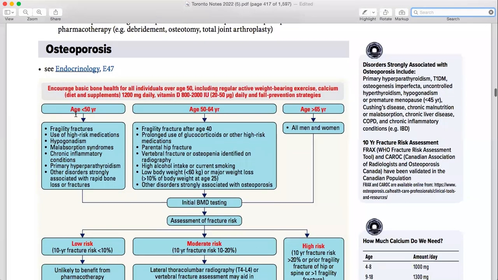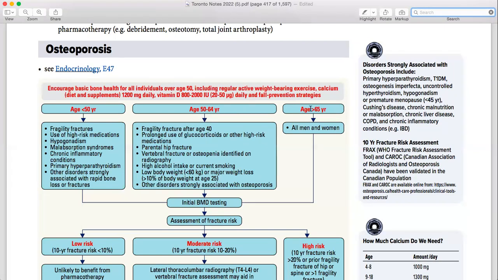Let's suppose a female is coming at less than 60; usually we start after 65, right? So there are particular conditions when you are going to start before 60. What are those conditions? Less than 50, frailty, use of high risk medications, hypogonadism, malabsorption syndrome. These are all conditions which can cause osteoporosis. So at ages less than 65, with any of these conditions, you need to do osteoporosis screening. Also chronic inflammatory conditions, primary hyperparathyroidism, and other conditions strongly associated with rapid bone loss.